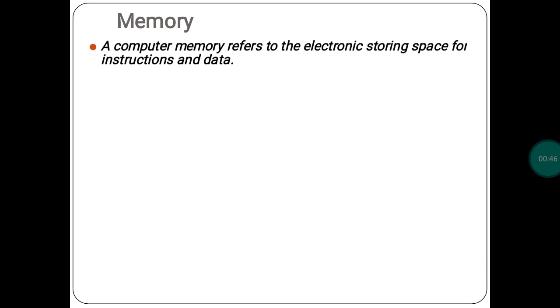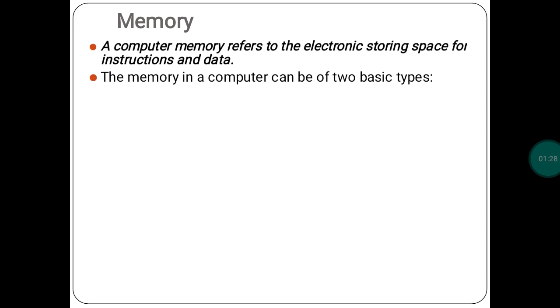If you want to store one file, or one photo, or one song on your computer system, we need a space. Whatever that space is, it is nothing but a computer memory. If your computer has memory, then only you can store information or any data. If your computer does not have memory, we are unable to store data. So computer memory refers to the electronic storage space for instructions and data. Whatever instructions or data there are, to store them we need an electronic storage space.